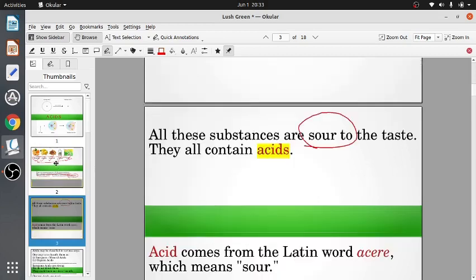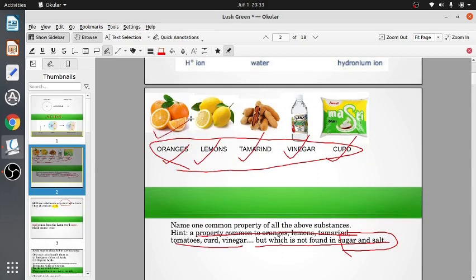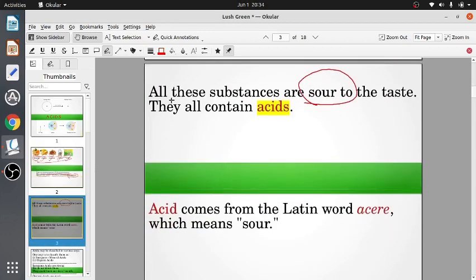And again we can show them that this is sour, this is also sour, tamarind is obviously sour, vinegar is also sour, and curd is sour. All these substances are sour in taste. So all the substances that are sour contain acids. And acid comes from a Latin word which means sour.